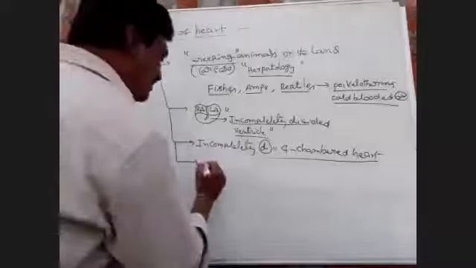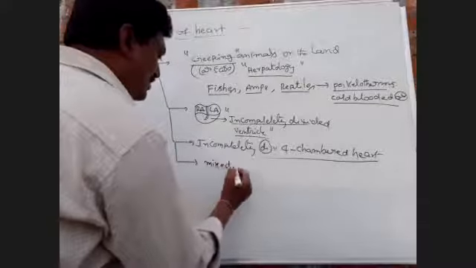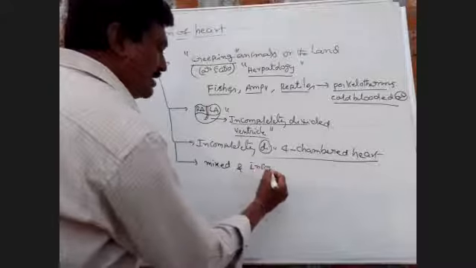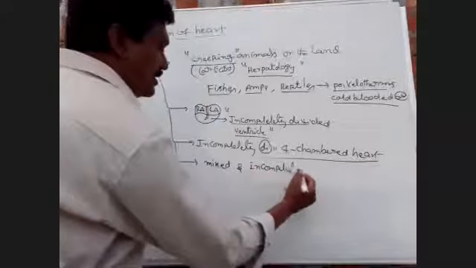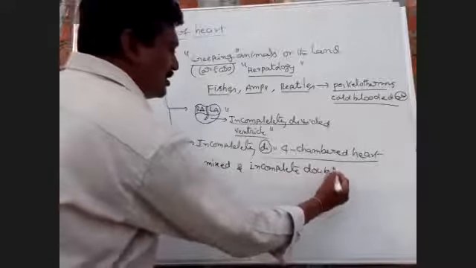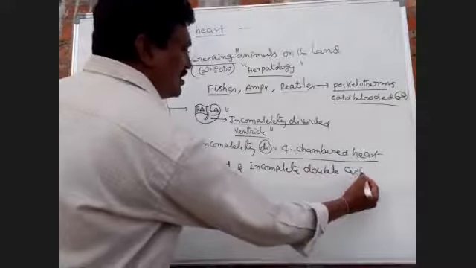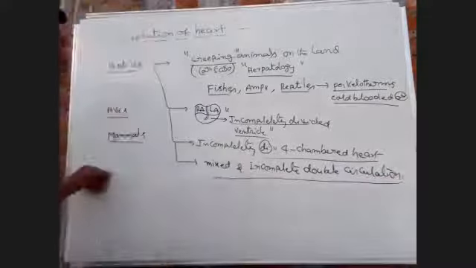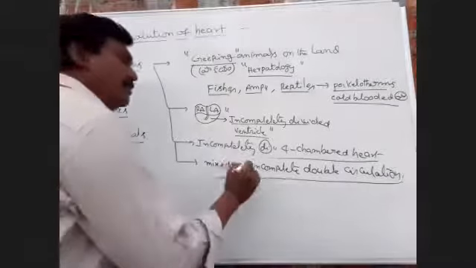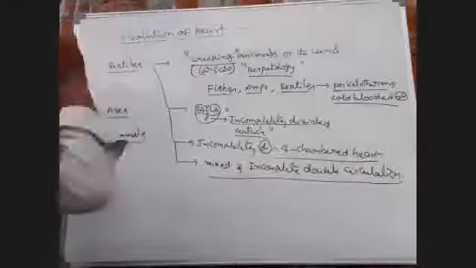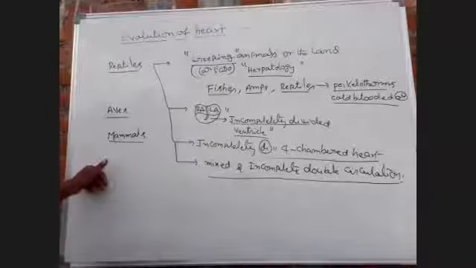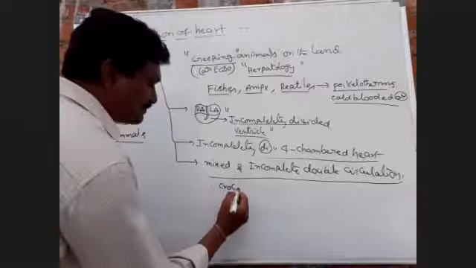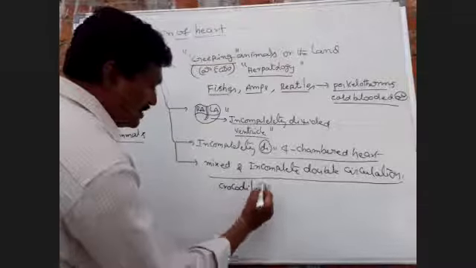The most important bit is that mixed and incomplete double circulation is present in reptiles, except crocodiles.